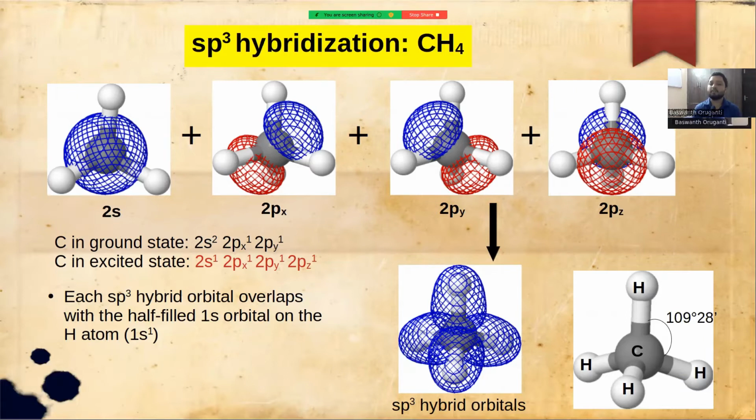The bond angle between hydrogen, carbon, and hydrogen is 109 degrees 28 minutes, and the molecule adopts a tetrahedral geometry.